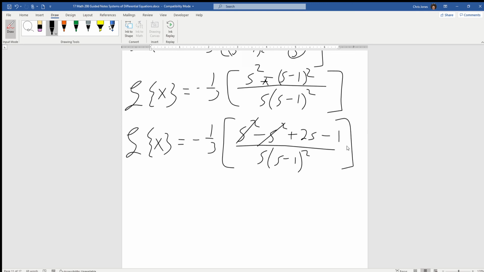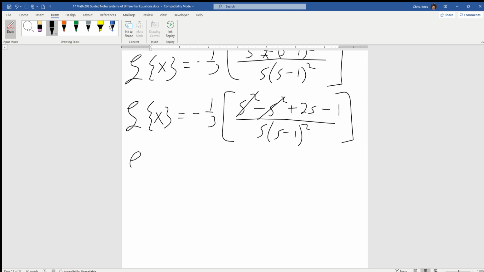And we can now write this in one of two ways. We can write this as L of x is equal to the negative 1/3 of what we have there. Or we could just go through and distribute the negative and the 3. And let's do that. So now it's going to end up being 1 minus 2s over 3 times s minus 1 squared. All right, so we'll stop the video here, and what we'll do in the next part is find the inverse transform, so that way we can solve for x, and then we can solve for y from there.